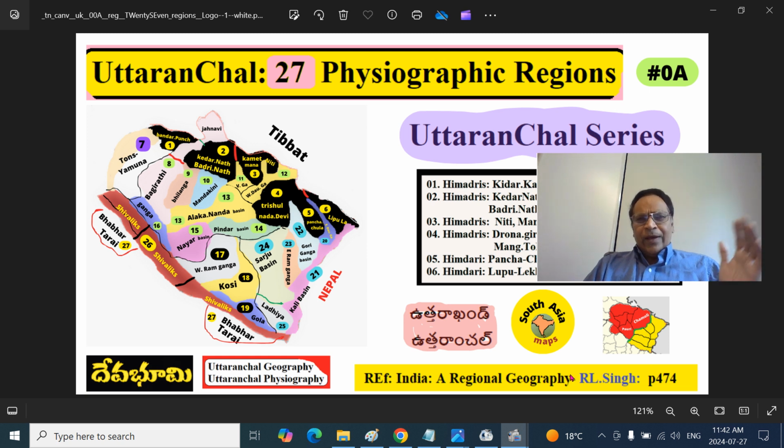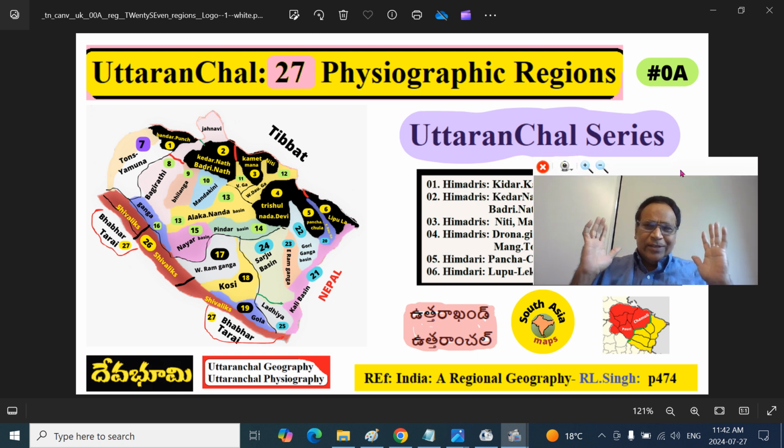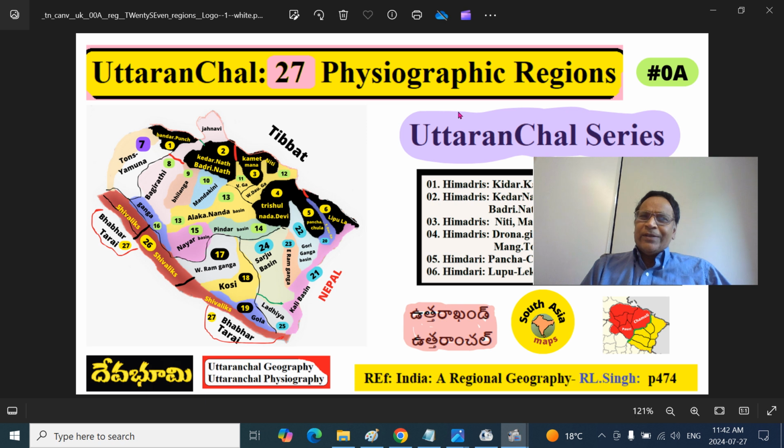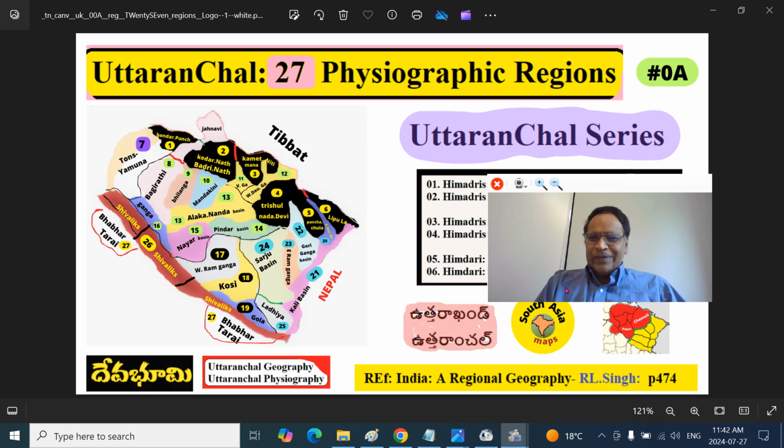I have modified it a little bit. I have taken it as a standard. This is about Uttaranchal geography, Uttaranchal physiography. In this presentation, you will get a broader, deeper understanding of 27 or so physiographic regions of Devabhumi.